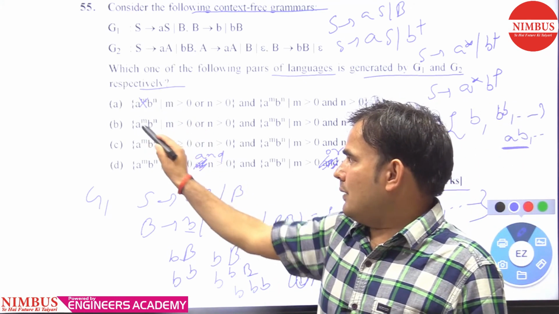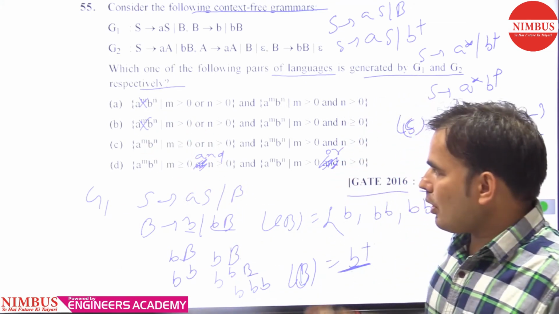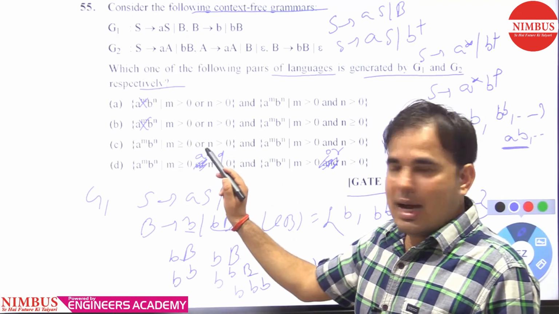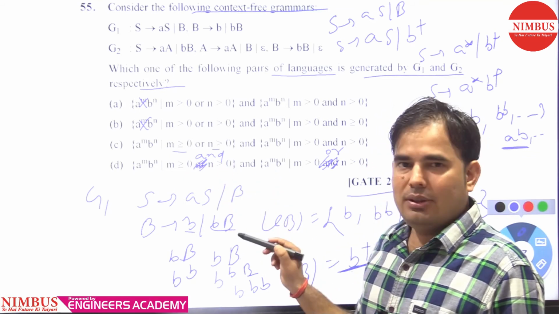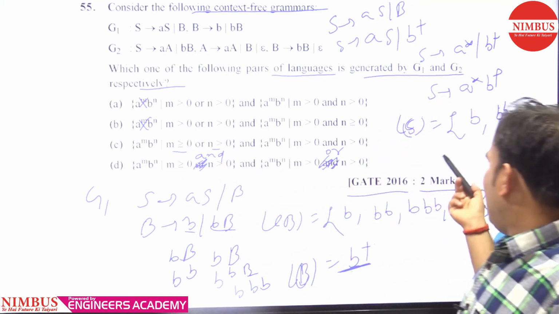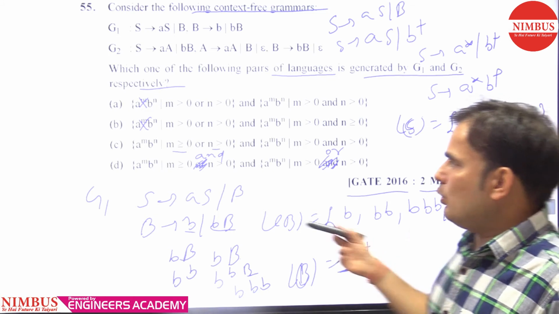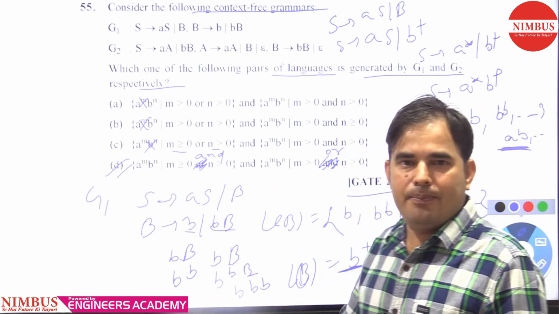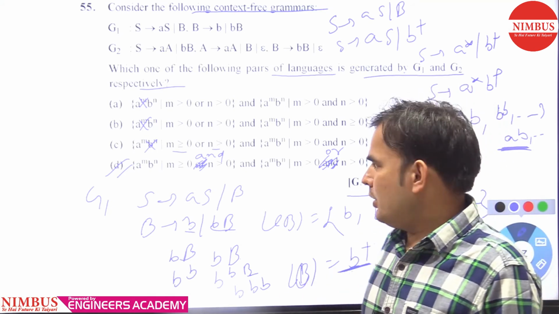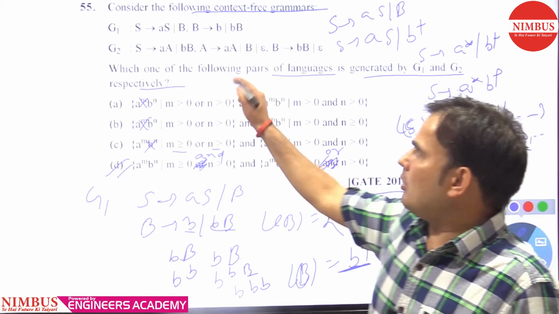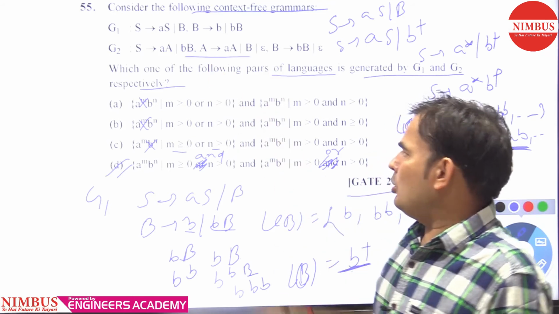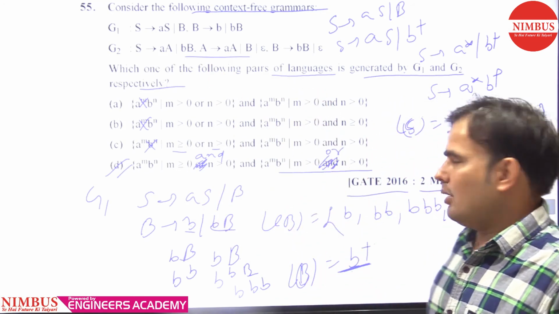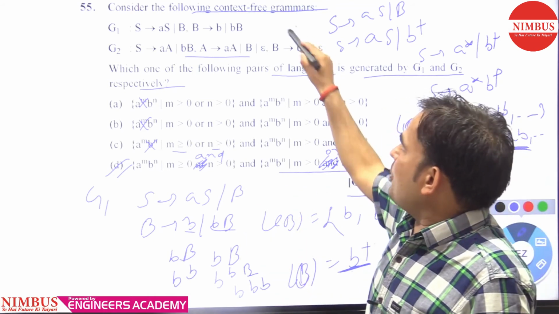That's why it is wrong. What it is saying in the second statement, either you can take m or n, means, and as we know that we need ab together also, so that's why it is also wrong. So it is generating by default the base language, option D. You need to check. Similarly we will calculate for G2. So option D is correct. When we calculate for G2, we will get this. So that's why option D is correct.